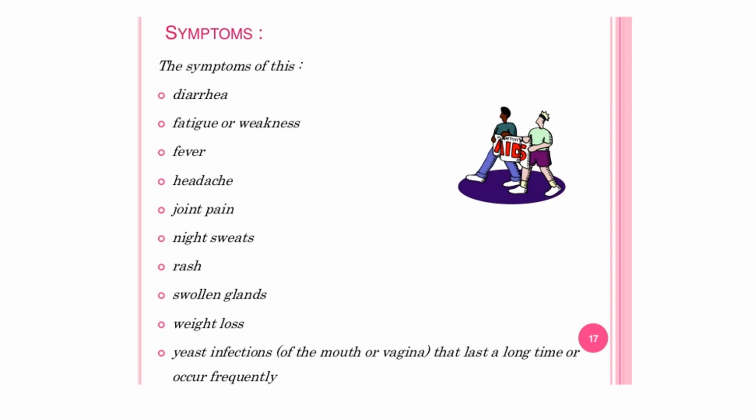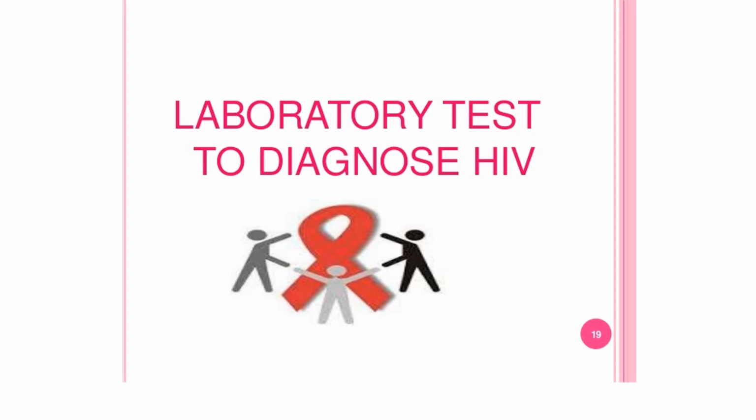The symptoms of the disease include diarrhea, fatigue or weakness, fever, headache, joint pain, night sweats, rash, swollen glands, weight loss, and yeast infection of the mouth or vagina that last a long time or occur frequently, and the risk of infections appear. The other secondary or primary infections take place, the bacterial infections take place, and cancers can also develop as the immune system is weakened.